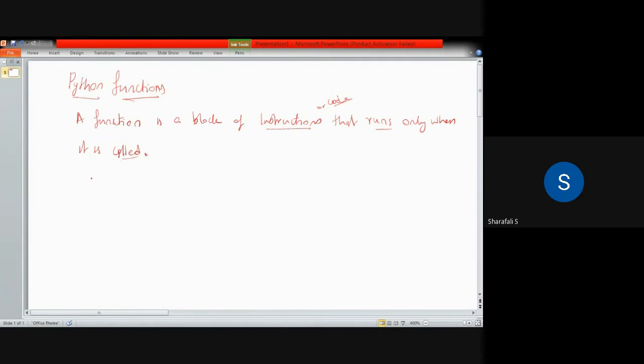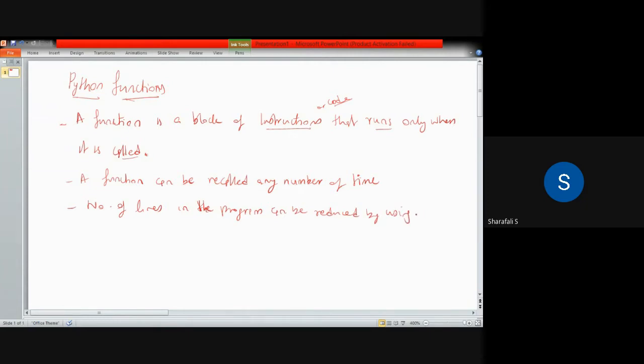Similarly, a function can be called any number of times, and because of this, the number of lines in the program can be reduced by using functions.